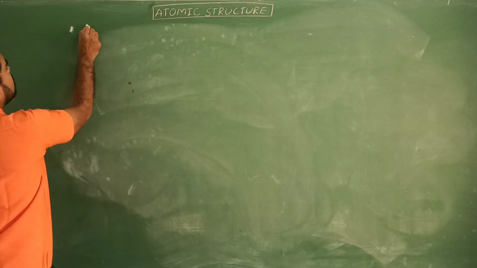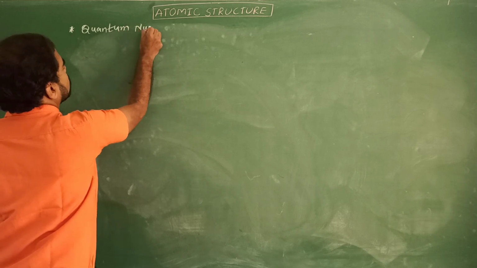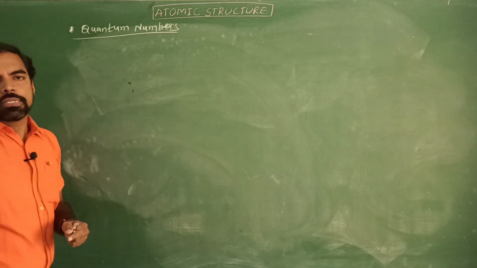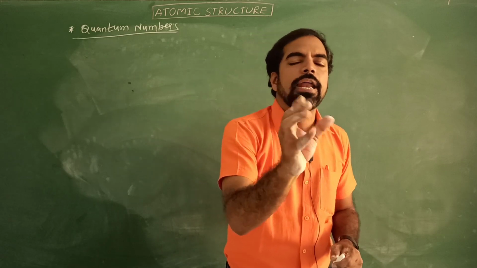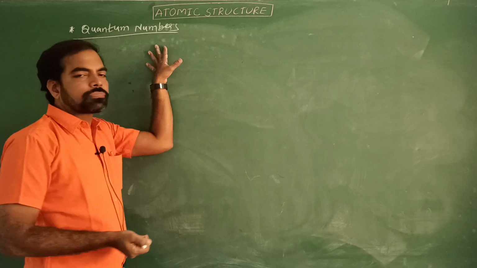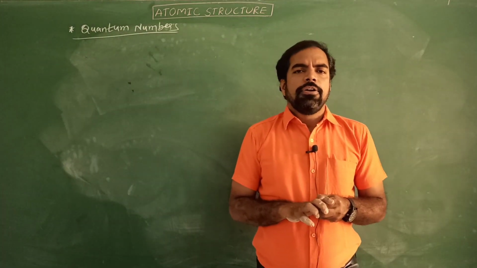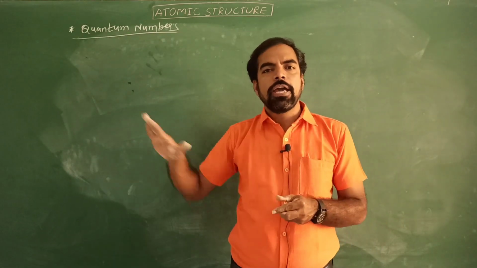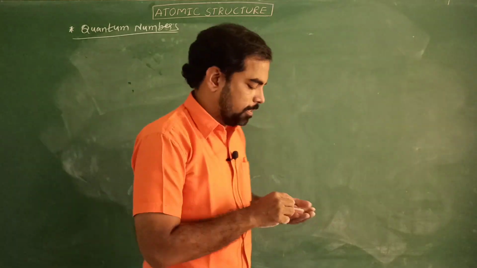Important concept, that is quantum numbers. What are quantum numbers? Quantum numbers are nothing but simply numbers. They indicate generally the position of an electron in an atom. We have 4 quantum numbers. To know the position of an electron in an atom, we have how many quantum numbers? 4 quantum numbers. Let us see one by one.